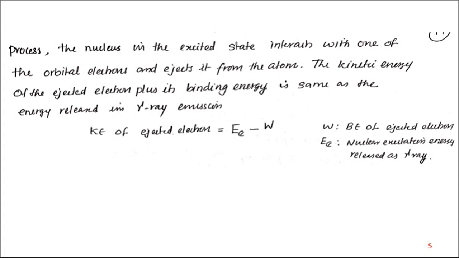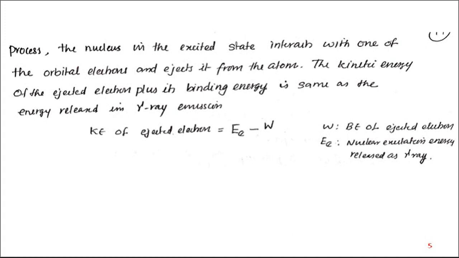So the kinetic energy of the ejected electron is equal to the energy of the gamma ray, E, minus the binding energy of the ejected electron. This means that the energy carried by the gamma ray emission is shared by the kinetic energy of the ejected electron and its binding energy. So this is all about gamma decay.